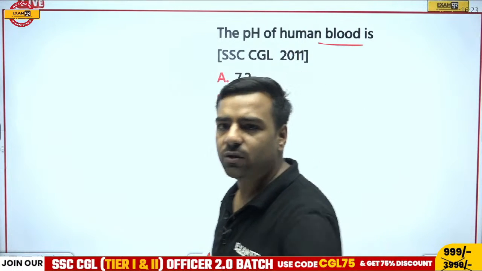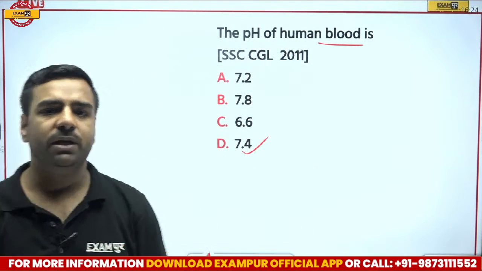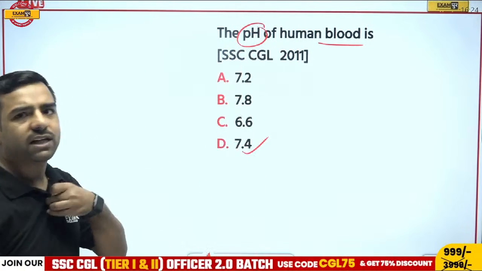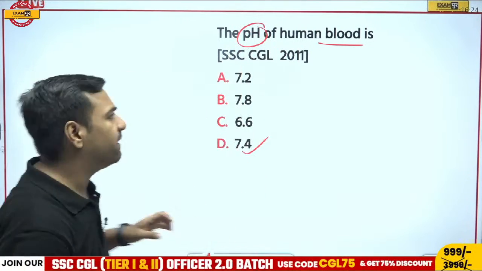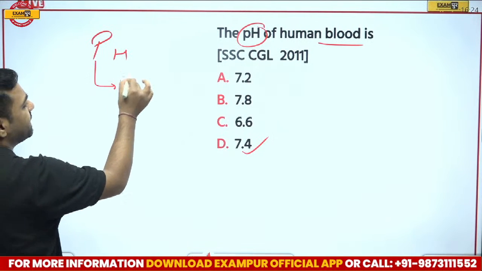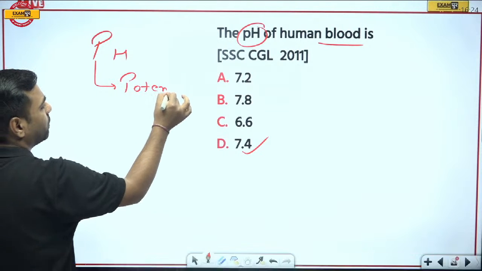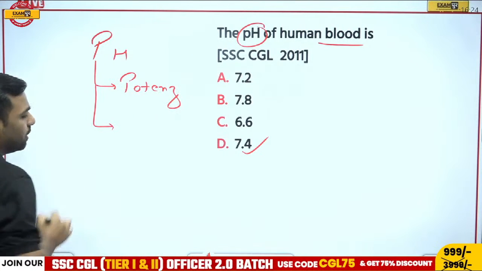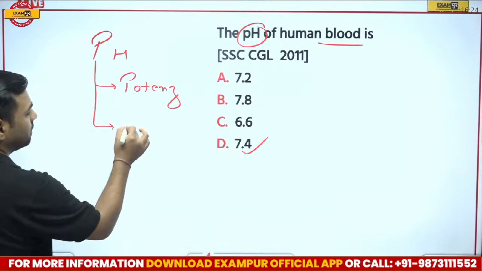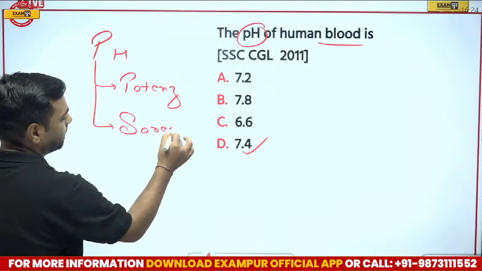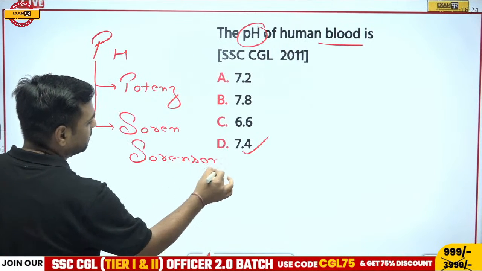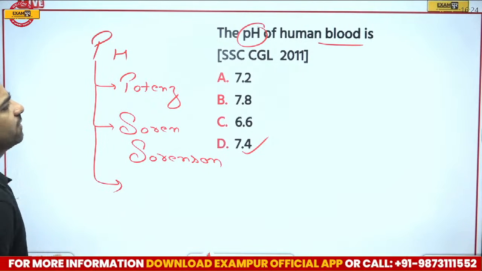Very good, Kundan, Vikram, Abhijit, Gobinath, great. Now, there are several questions which are asked from this part. First of all, please remember, in pH, P stands for potence. One of the important questions. Second, who was the one who discovered the pH scale? He was Soren Sorensen. Soren Sorensen was the one who discovered it.